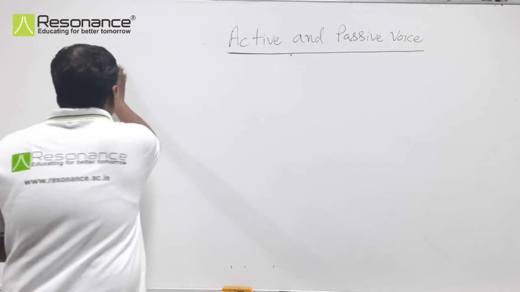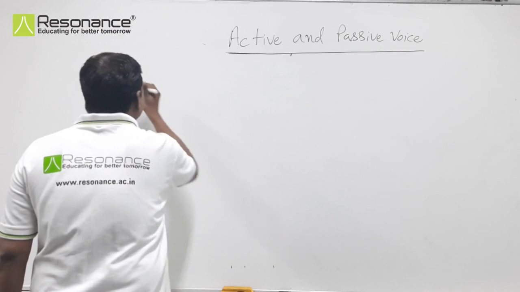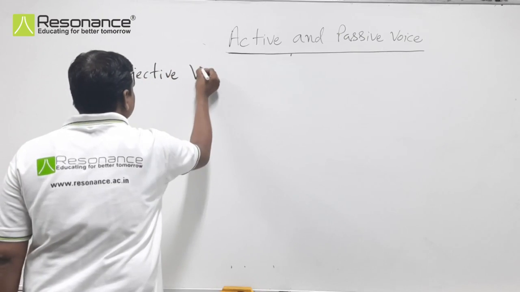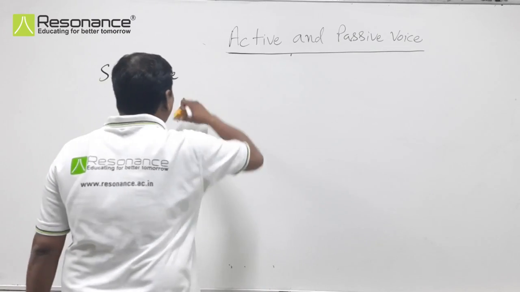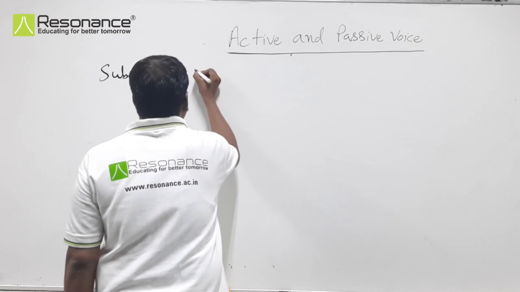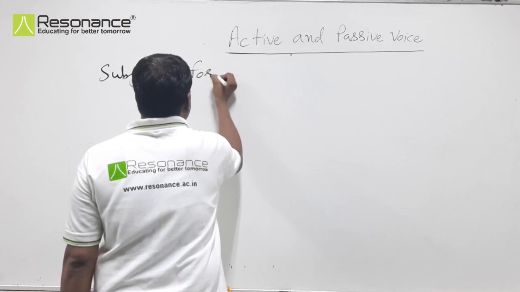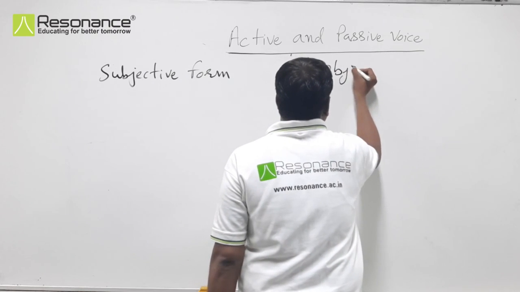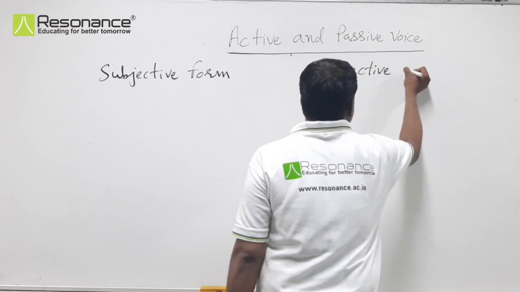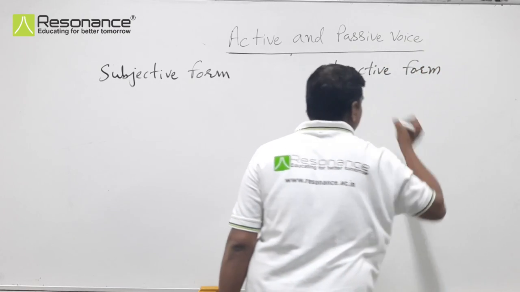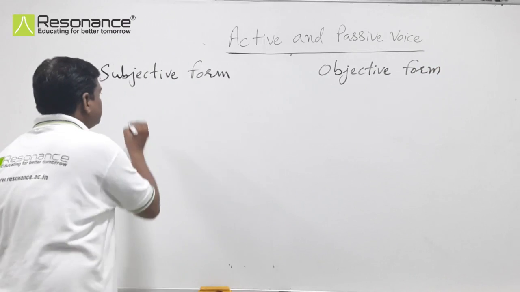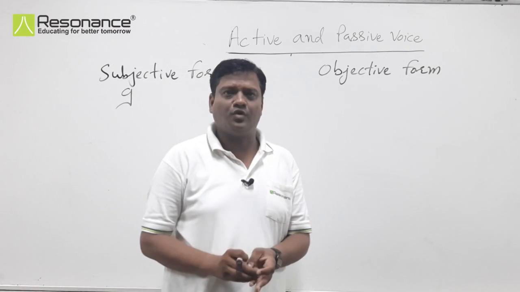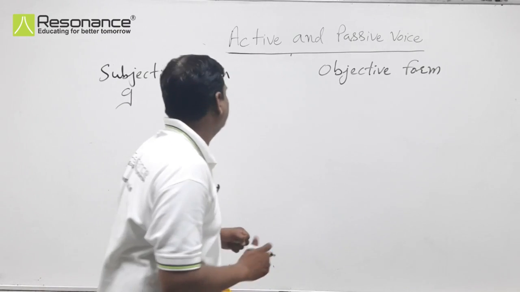So let me write the subjective form of each pronoun and the objective form of each pronoun. Like we have first person I. I is the subjective form and its objective form is me.